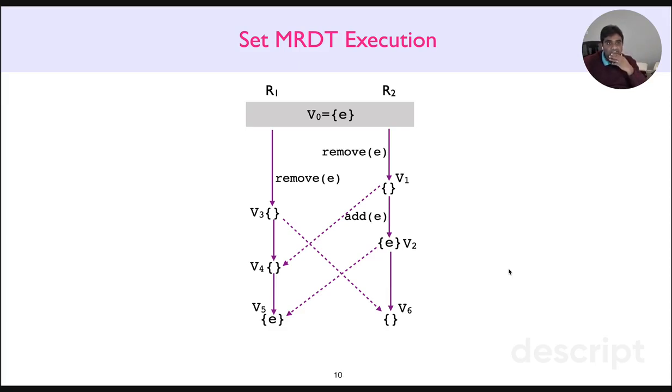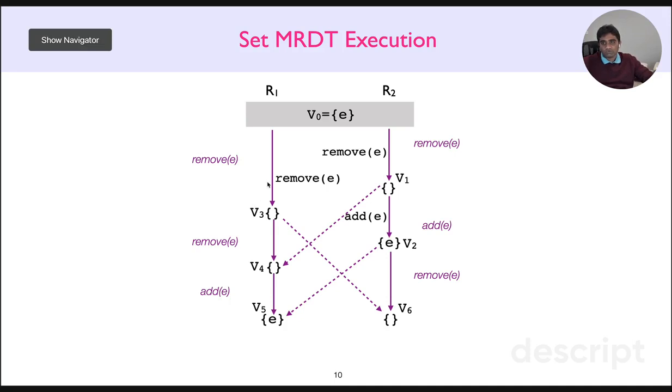So let's reconsider the MRDT execution that we have seen before, which we know to be diverging, right? One notable aspect of this execution is that the merges into R1 and R2 are concurrent. They clearly cross each other, right? So we call these crisscross merges. Such merges result in different interpretations of the execution along different branches, right? For example, on the left branch, R1 interprets the execution as a remove followed by an add, whereas on the right branch, R2 interprets its execution as a remove followed by an add followed by a remove. So we have two irreconcilable views of the same execution, right?